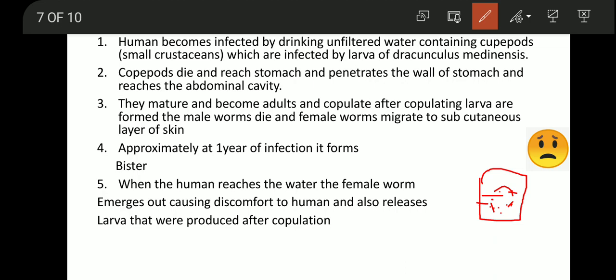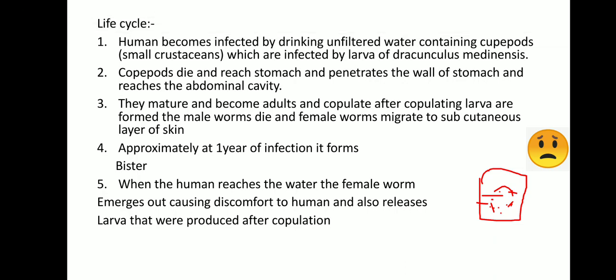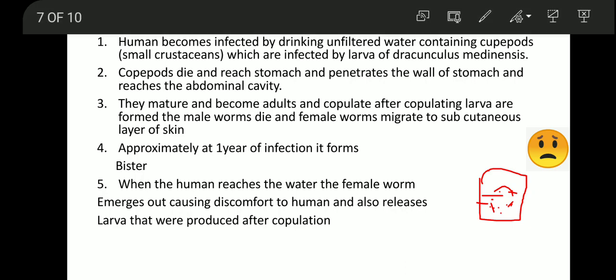It has all the larvae of Dracunculus medinensis. Now the human becomes infected by drinking this water. It is unfiltered water. It contains copepods, small crustaceans, which are infected by larvae of Dracunculus medinensis.